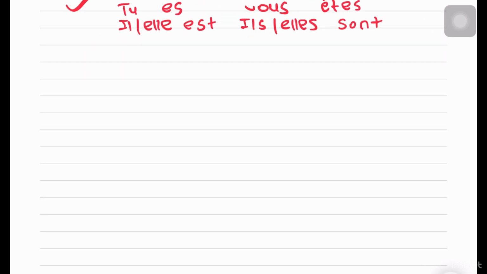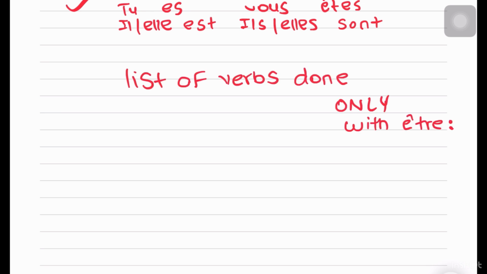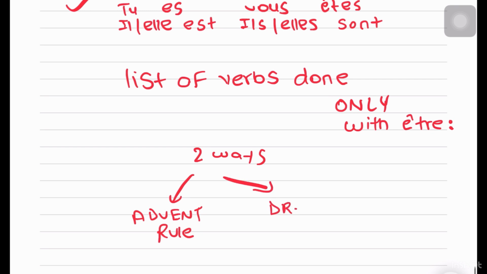Now what is the list? There's an easy way to memorize this list, right? There are going to be a lot of verbs and we need to learn them, in order to know which verbs will be done with avoir and which are to be done with être. Now there are two ways that you can learn them. One is the advent rule and the second one is your Dr. Mrs. Vandertramp. It sounds very complicated, but it's very simple.